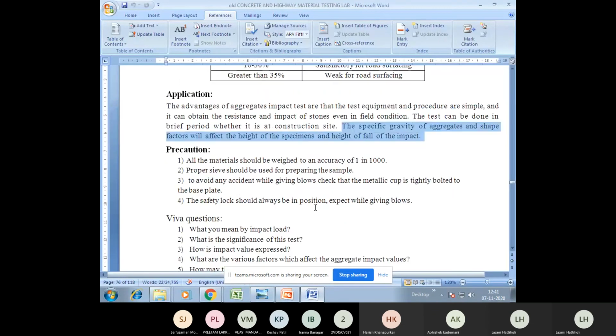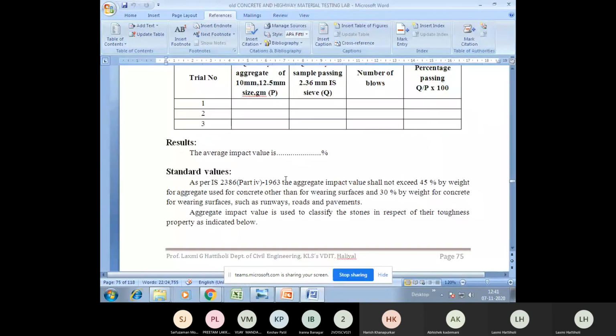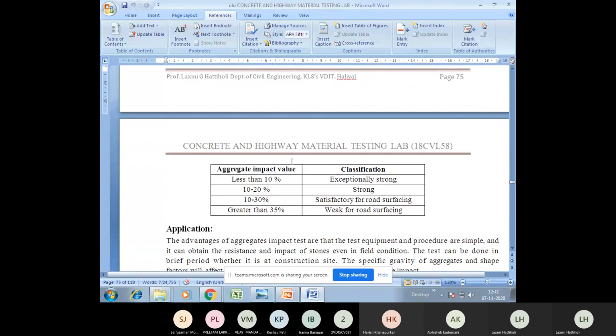Okay, so this is about the tabulation, and finally you can write the result. This is how you are going to write the result: the average impact value is dash percentage, that is 9.18%. As someone said, if it is less than 10%, it is exceptionally strong. You need to write this in your conclusion. Okay, so this is all about the impact value experiment.